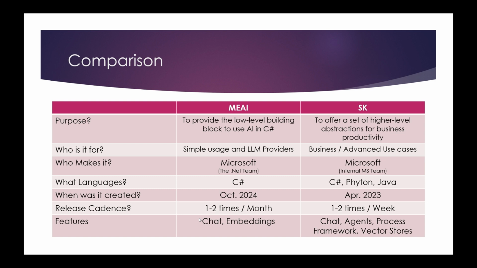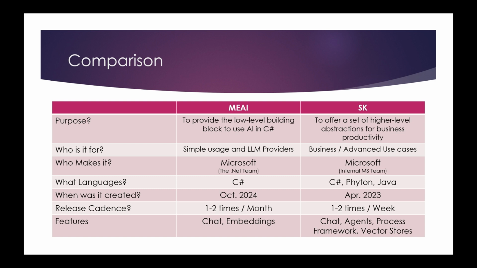As you can see here, semantic kernel has been around for longer, while it's only when the real hype started that MEAI came along. It also releases much faster. Semantic kernel releases 1 or 2 times every week, while MEAI is on a slower cadence with 1 to 2 times every month.